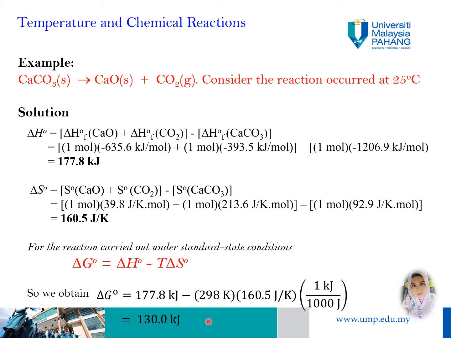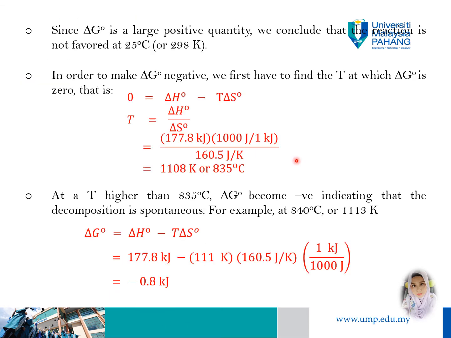So from those equations we can calculate the Gibbs free energy of the reaction. From the calculations, delta G is a large quantity, so we can conclude that the reaction is not favored at 25 degrees Celsius. In order to make delta G negative, first we need to find the temperature at which delta G is equal to 0. This means that delta G becomes negative at temperatures larger than 835 degrees Celsius.